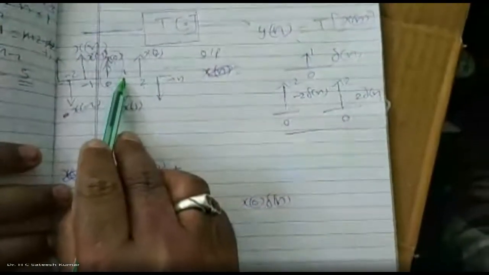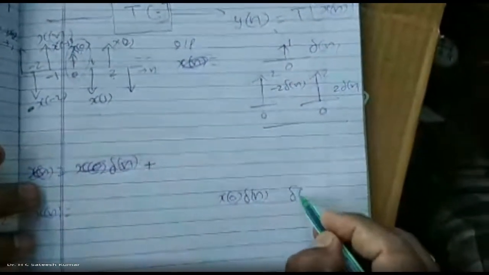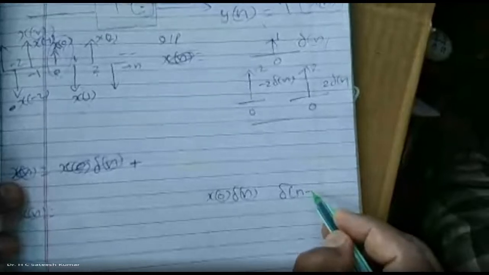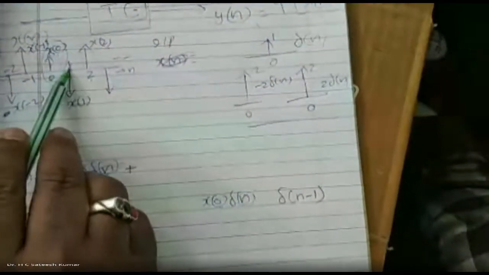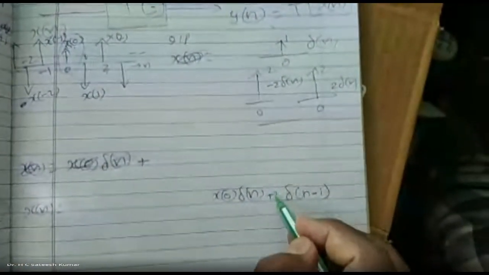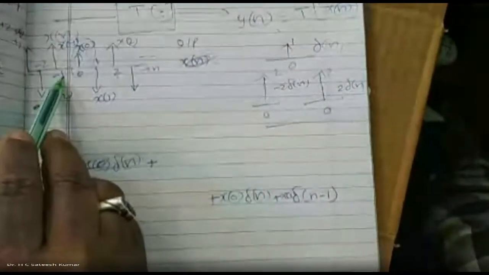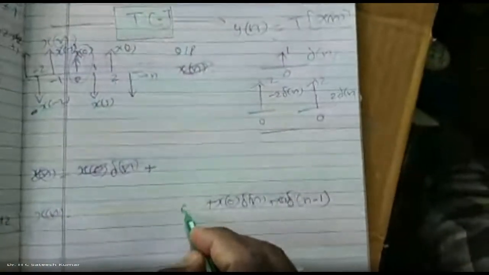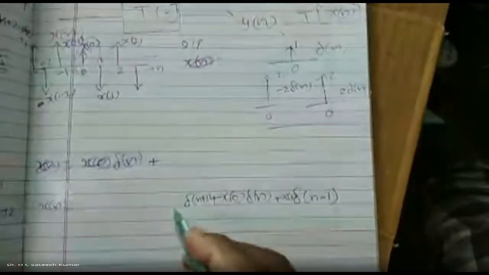Next element. The delta function at 1 is delta of n minus 1, a delta of n shifted by 1 unit. And what is the amplitude at 1? X of 1, plus. The delta function at -1 is delta of n plus 1, with amplitude x of -1.